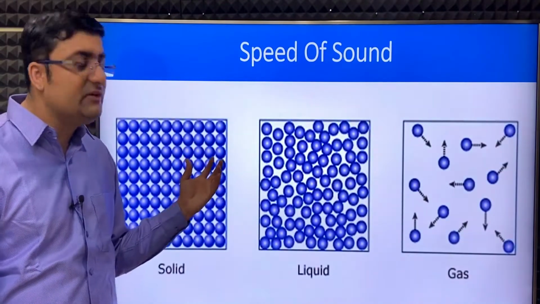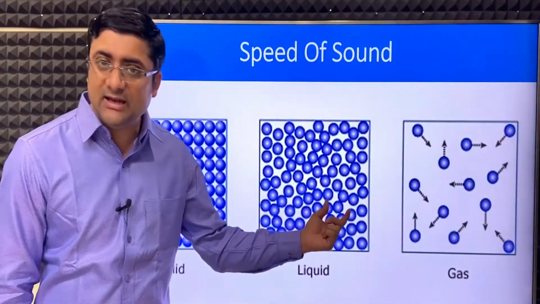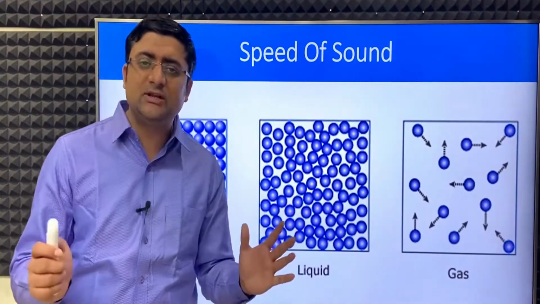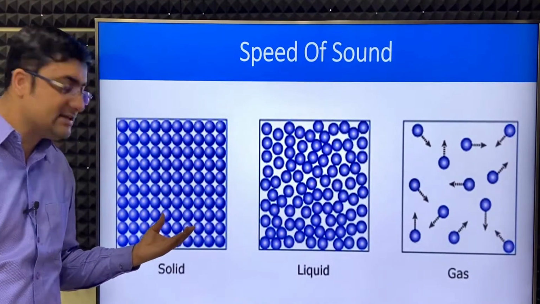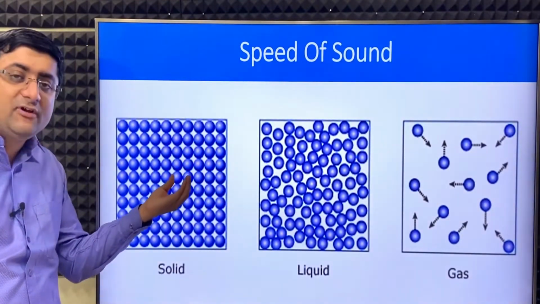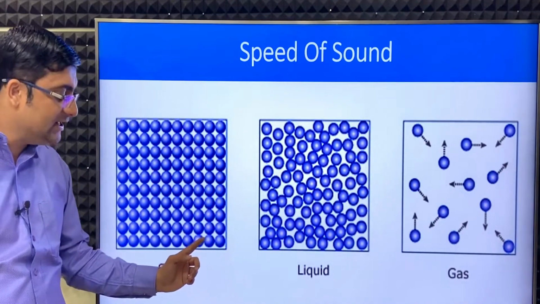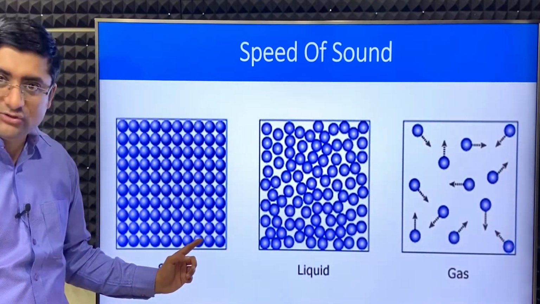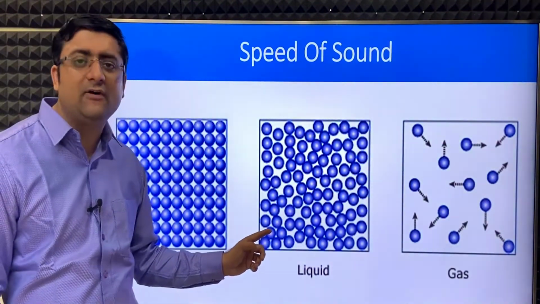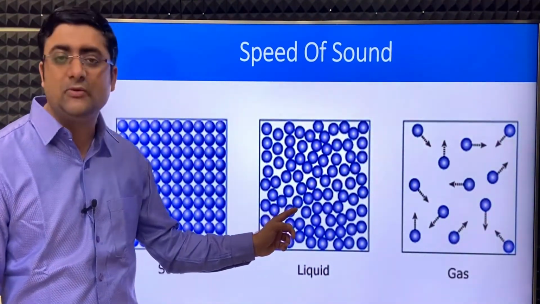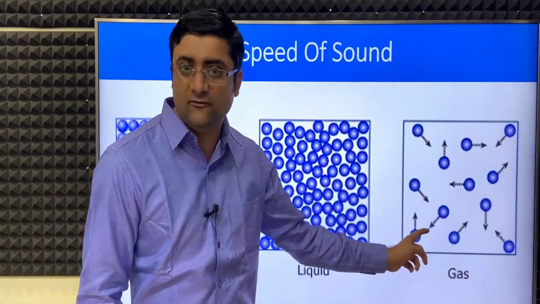So see guys, this over here is the molecular arrangement of solids, liquids and gases. So remember guys, all substances are made up of extremely small particles known as molecules. Now see guys, in solids, the molecules are very close to each other. As you can see, they are tightly packed. So there is hardly any space between two molecules in a solid. Next, in a liquid, as you can see, the molecules are slightly far apart. There is some space between the molecules. And in the case of gas, the molecules are very far apart from each other.